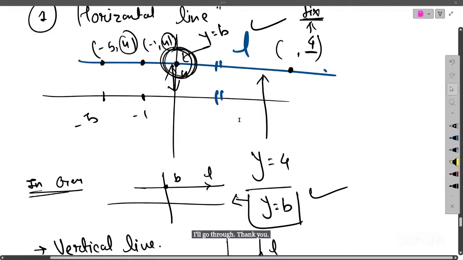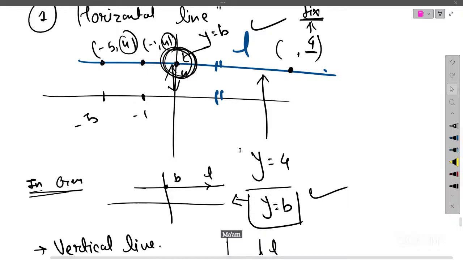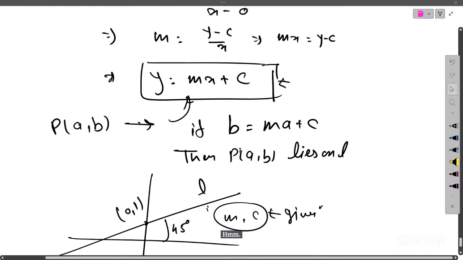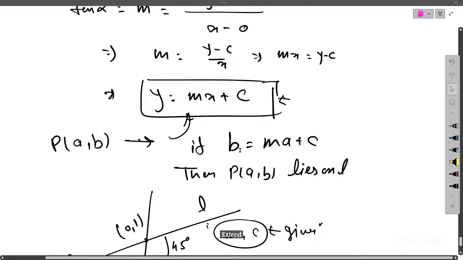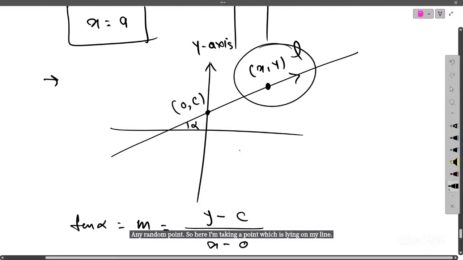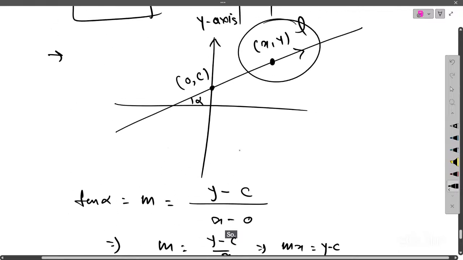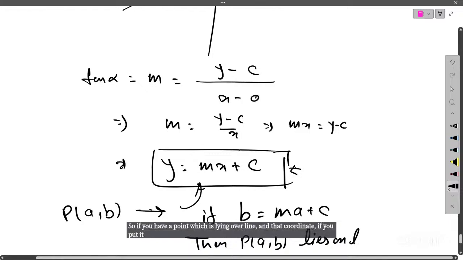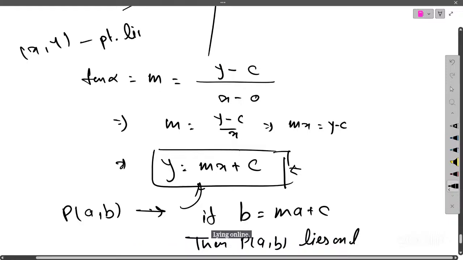Yes, Abhinav. Ma'am, in the slope-intercept form, what are x and y here? x and y are the coordinates of any random point. Here I am taking a point which is lying on my line. If you have a point lying over the line, and you put in its coordinates, it will satisfy the equation. So here x and y are the coordinates of a point lying on line L.